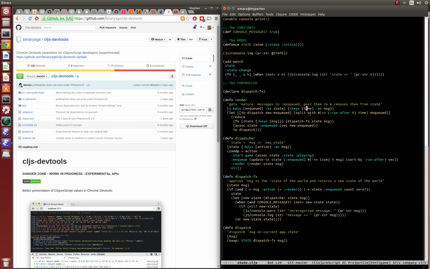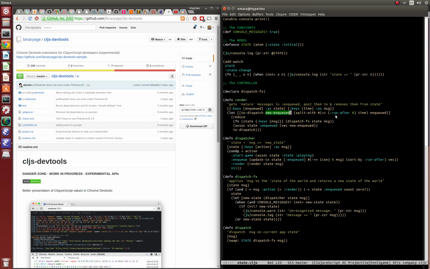They're both milliseconds since epoch, right? Time is the current time as specified by the render message. Run after is the time at which I should be fired: if I'm a message whose run after time is less than the current time, then I should be fired now. So that's what this does right here. This says split with, and if the run after time of any of the enqueued messages is less than or equal to the current time, then put those in to dispatch. Otherwise, put them in the new enqueued, right?